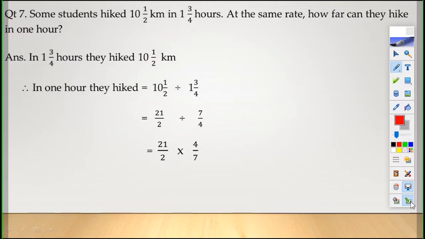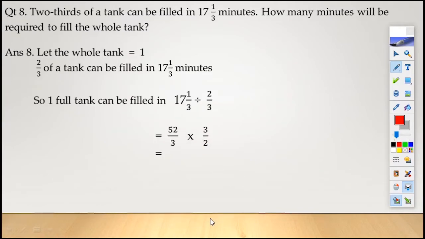So, in 1 hour they hike 10.5 kilometer divided by 1 and 3 by 4. Change them into improper. 21 by 2 divided by 4 ones are 4 plus 3, 7 by 4, is equal to 21 by 2 into 4 by 7. Now children, now we have to divide. 2 2s are 4, 7 3s are 21, 3 2s are 6. Now children, answer is 6 kilometer. It is asked how much they can hike in 1 hour.